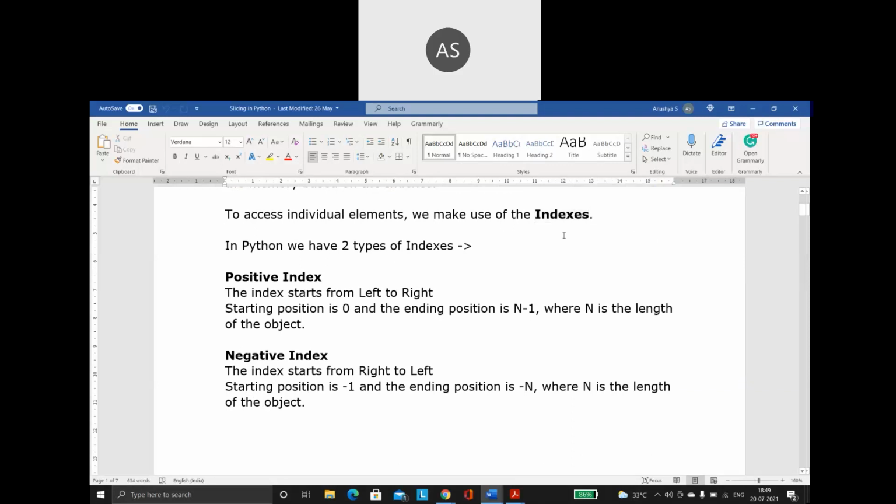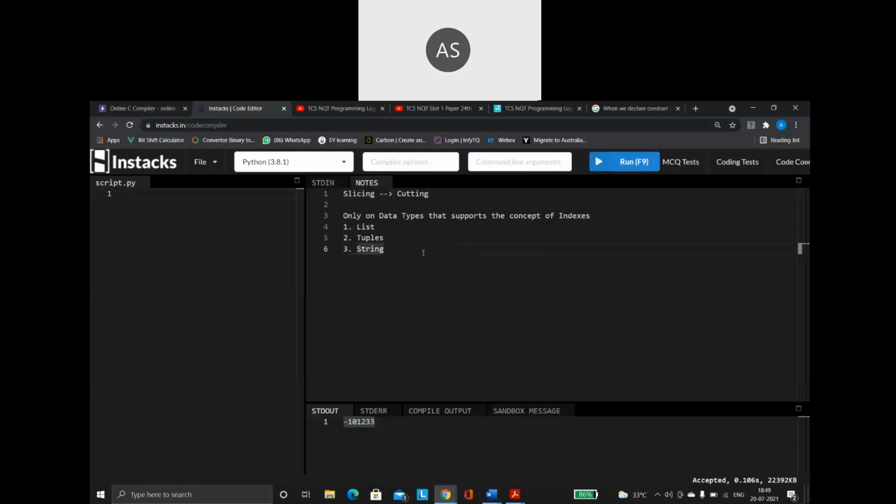So normally, when do we make use of index? The data types I have mentioned above, all these three, what is the speciality of them? Under a single variable, they can store multiple values. Under a single variable name, I can store multiple values. That is the advantage of all three data types.